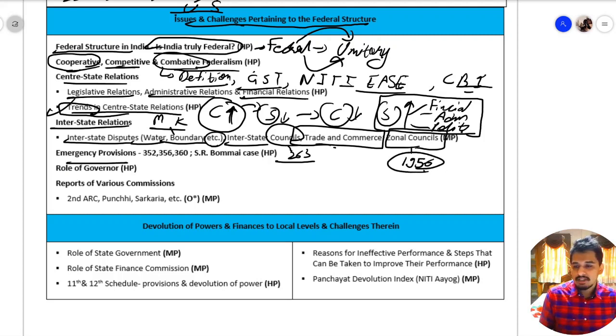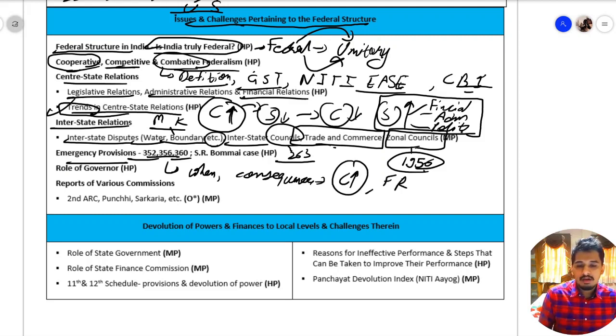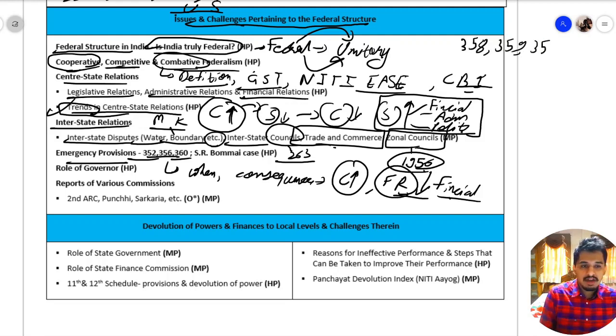Then we have emergency provisions. In this, we have Articles 352, 356, 360. When can they be applied, and what are the consequences when they are applied? One of the consequences is that the center becomes all too powerful. Fundamental rights take a dig. There are financial consequences also. Then again, you should know about various other articles such as 358, 359, 365, which are related to emergency.